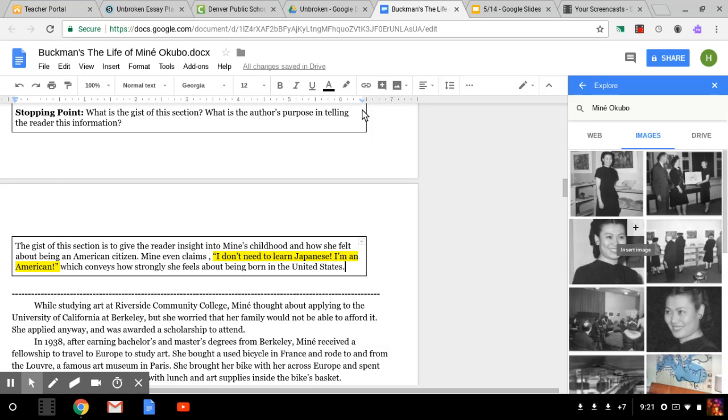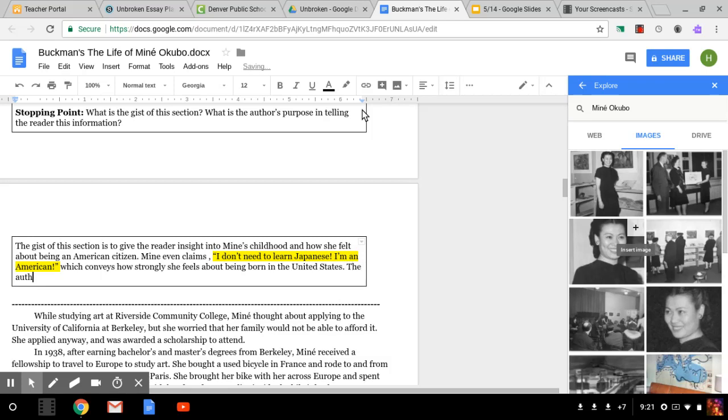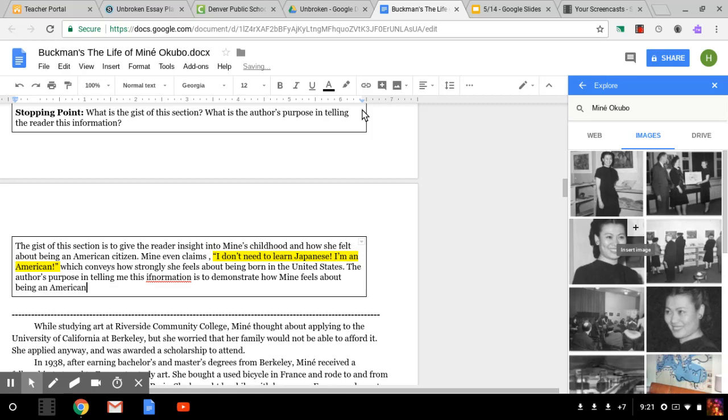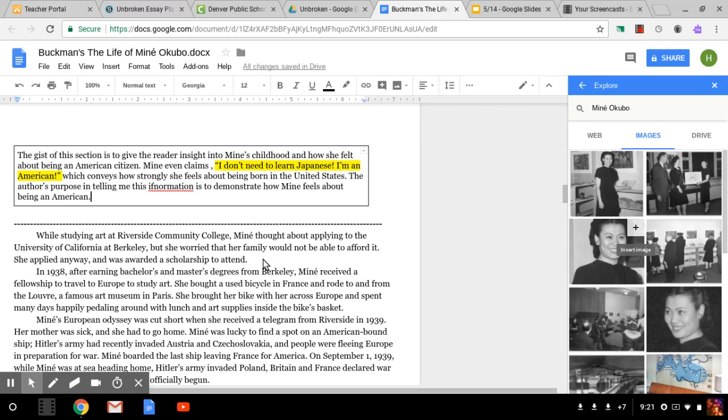What's the author's purpose in telling me this information? So the author's purpose, let me go back and spell purpose correctly. Telling me this information is to demonstrate how Minnie feels about being an American. All right, I'm going to go back and correct that later.